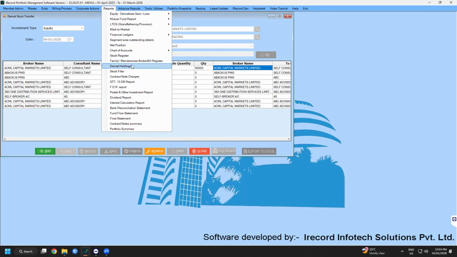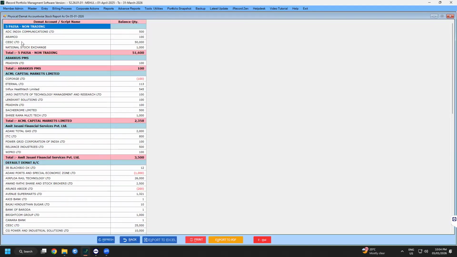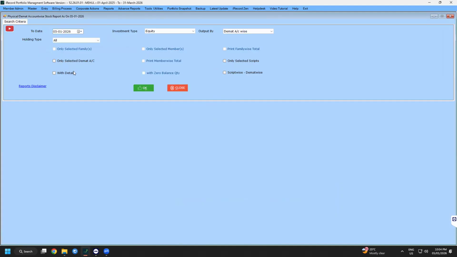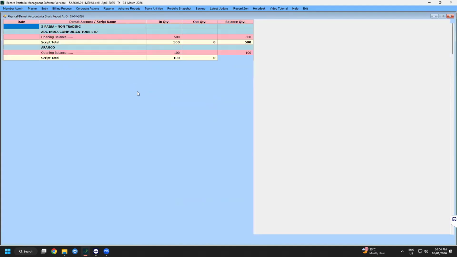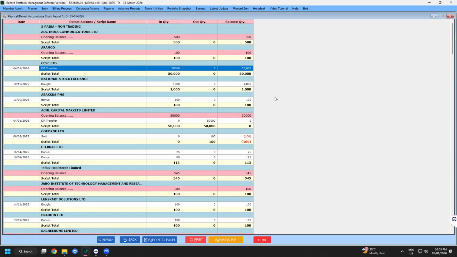So when I go back to my Demat account holding statement, it will show me 50,000 shares held under 5 Paisa now and no more under ACML Capital. And when we go back and click on detailed, this will show a DP transfer has been done. This is how you can accurately track, transact, and keep a record for the off market transactions for all the shares that you do for inter-broker transfers. Your brokers will not share such transactions. So, this is how we can do your off market transactions.